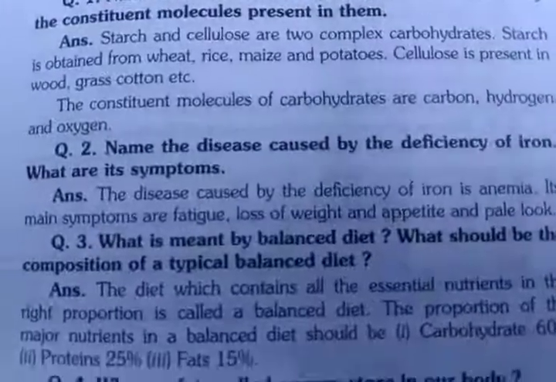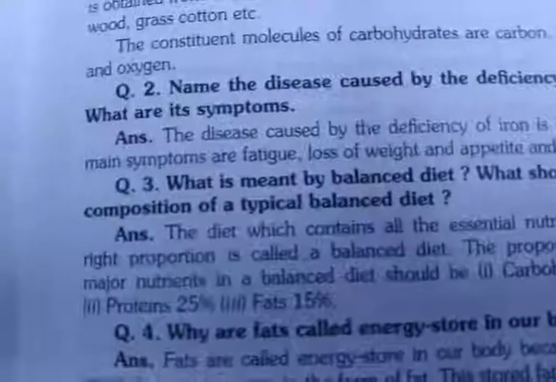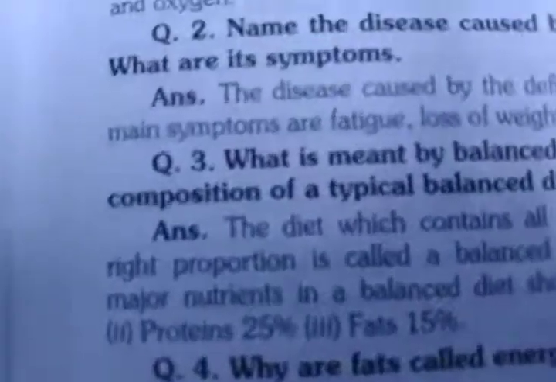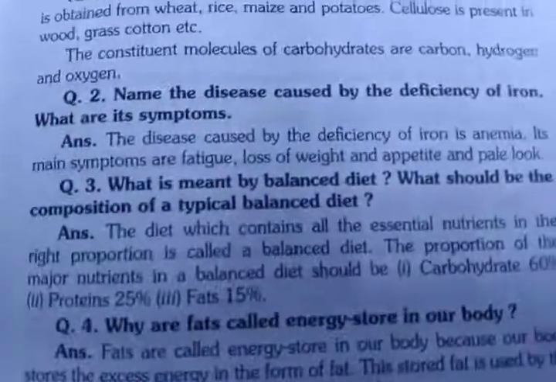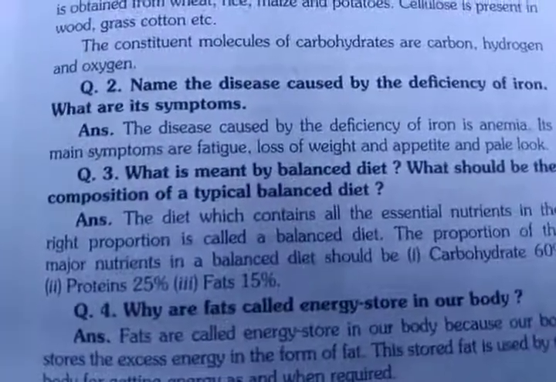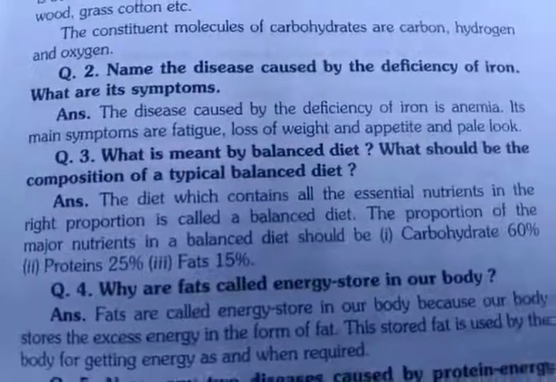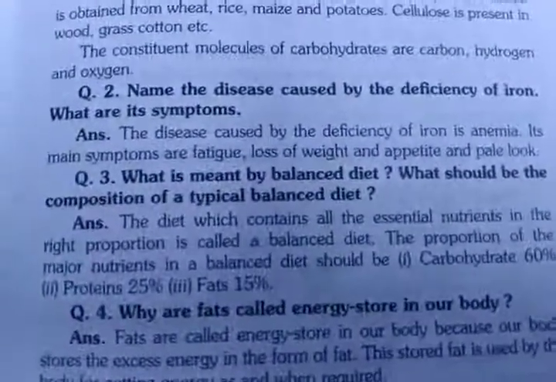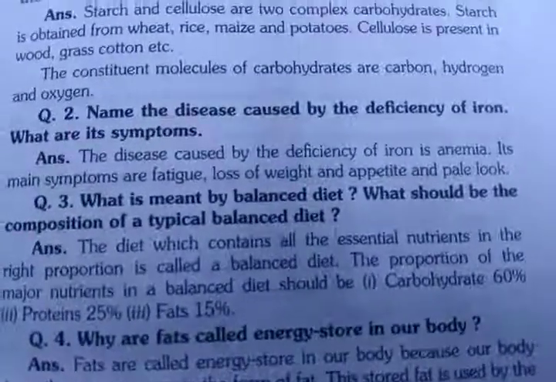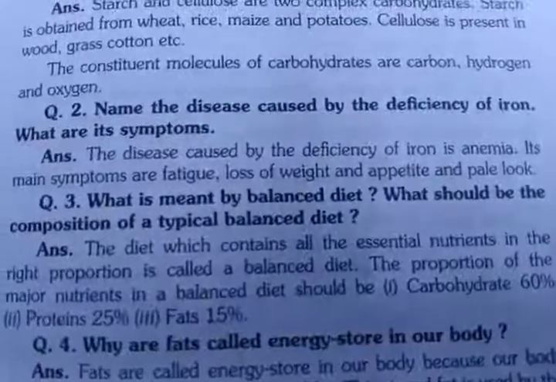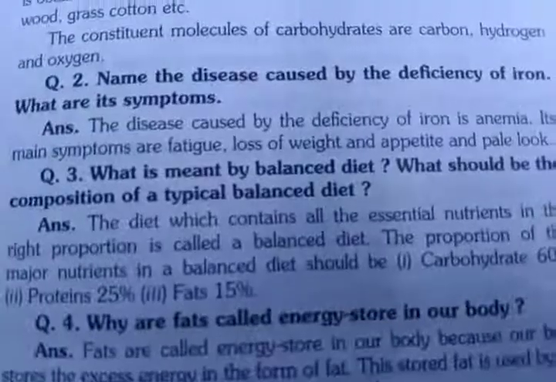Now let's come to question number 2. Name the disease caused by the deficiency of iron. If a person is taking less iron, can you tell me which type of disease is going to happen? The disease caused by the deficiency of iron is anemia. Its main symptoms are fatigue, loss of weight and appetite, and pale look. Means we call them a pale patient, right? So the disease caused by deficiency of iron is anemia. Its main symptoms are fatigue, loss of weight and appetite, and pale look. So this is question number 2.